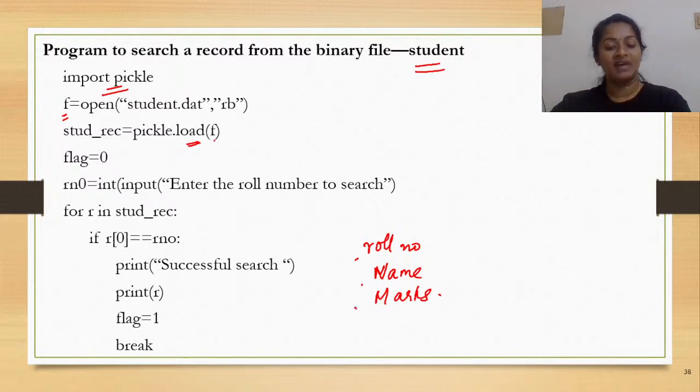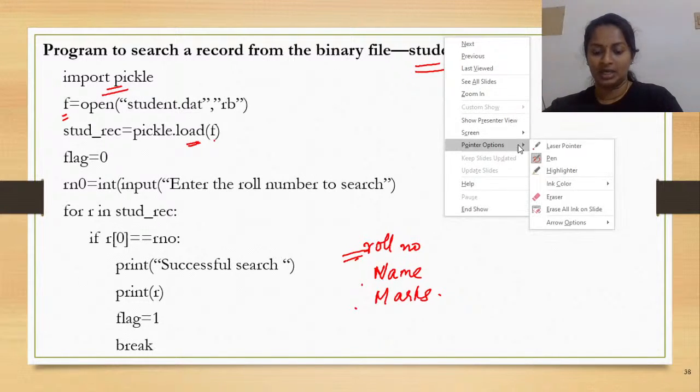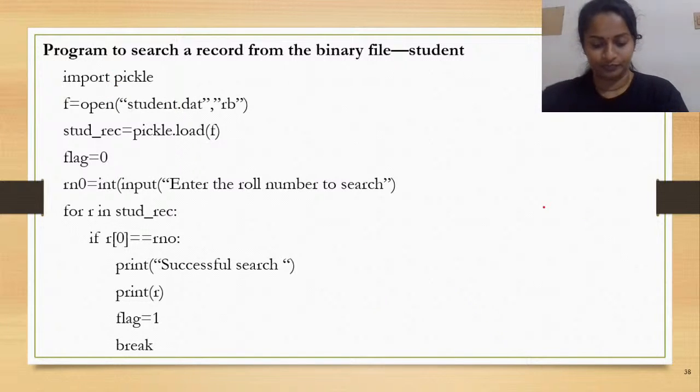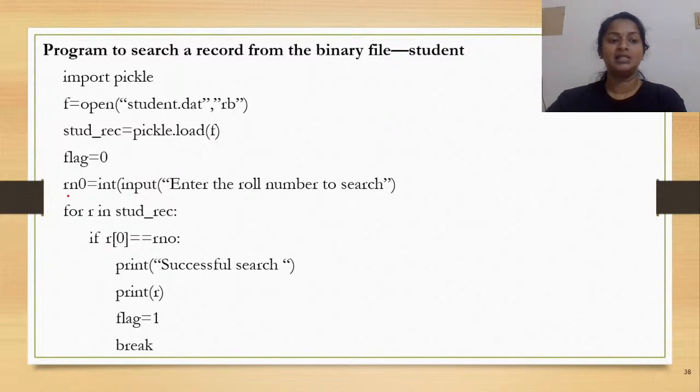So among the three values, we find that roll number is something very unique. So this is the value with which I am going to do the search operation. The roll number that the user has entered is going to be saved in rno.